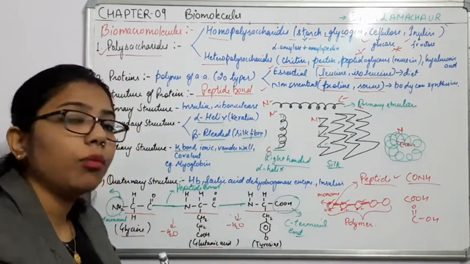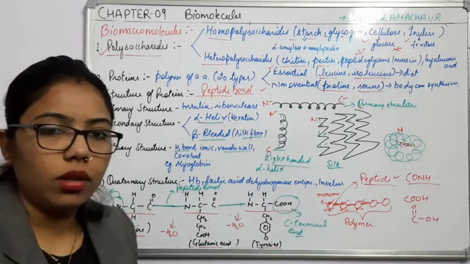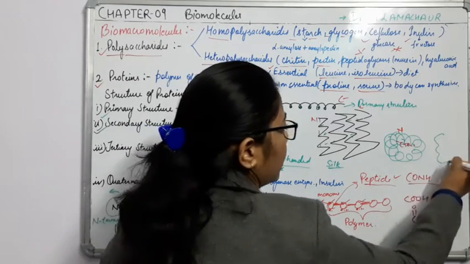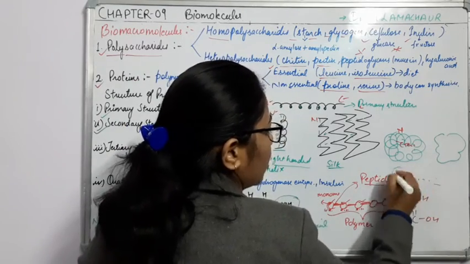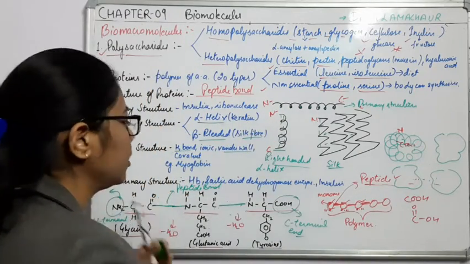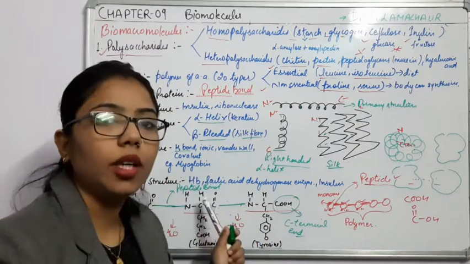Now move towards the quaternary structure. Quaternary means 4, relates to 4. When I take these different types of tertiary structure like this, what is it forming? Quaternary structure. Here I will talk about one very important example, that is hemoglobin.